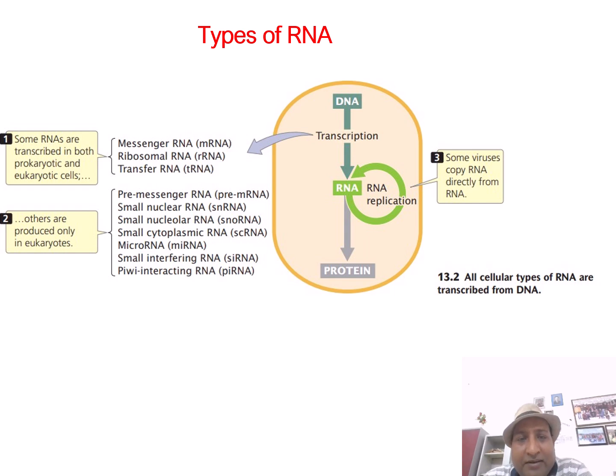They are mostly, except the pre-mRNA, regulatory in nature and they control the expression of a particular gene or protein. So all these kinds of RNA are getting transcribed from the DNA itself present in the genome.